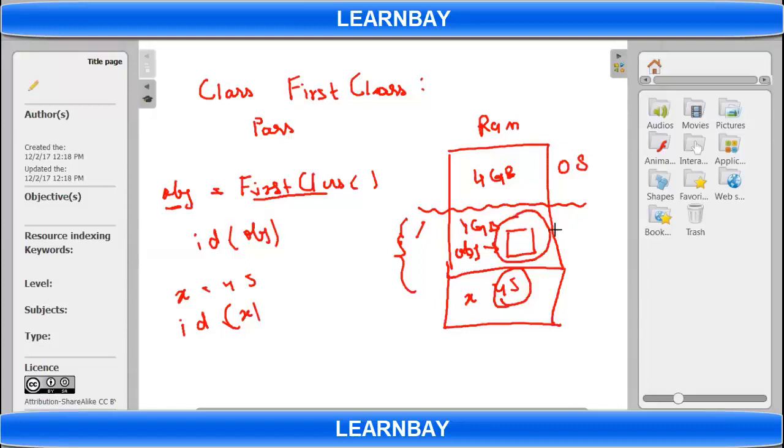If I give type of obj, you will get that it's an instance of a class. If you give type of x, it will give integer: type int.